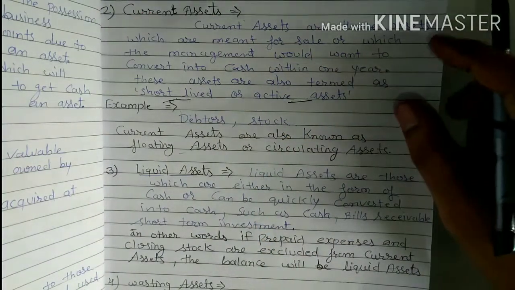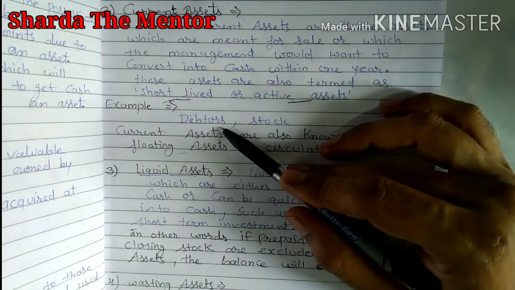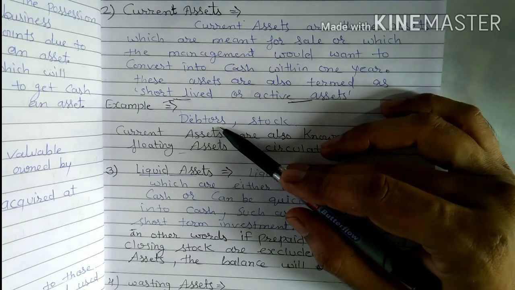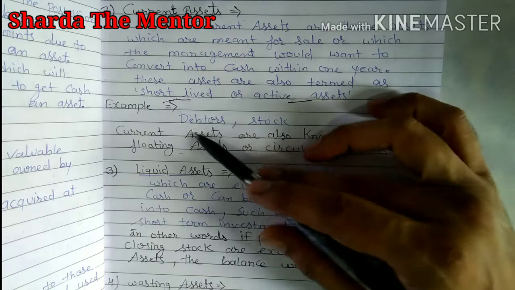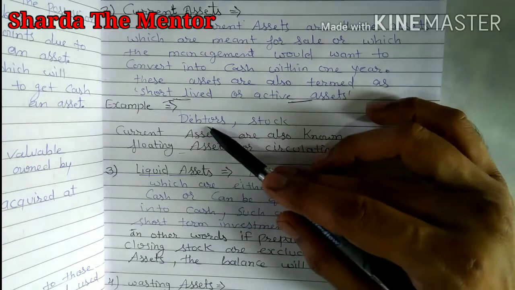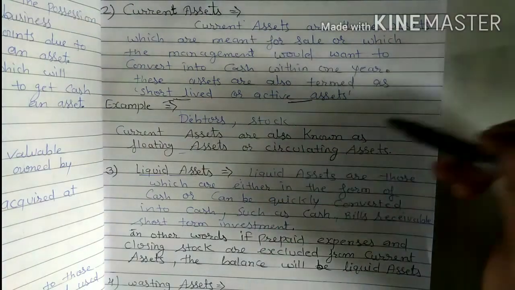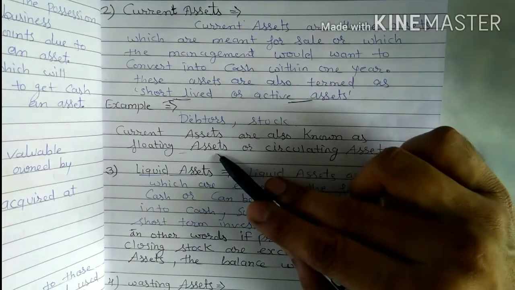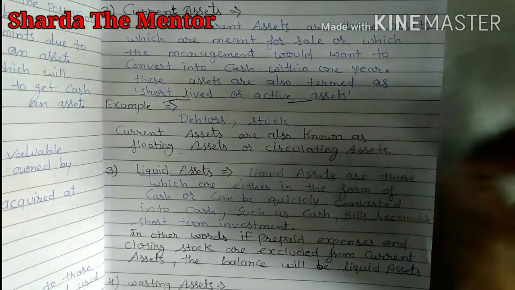It means after some time, like a debtor. If you have given a loan to your friend, for a short period of time, within 1 year, that person will return that amount. So that is considered as a debtor. That is also a current asset example. And current assets are also known as floating assets or circulating assets.